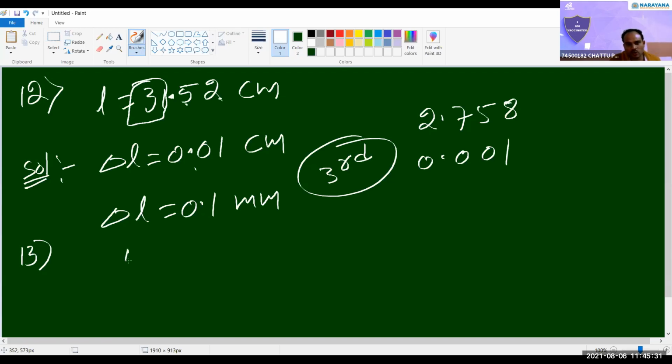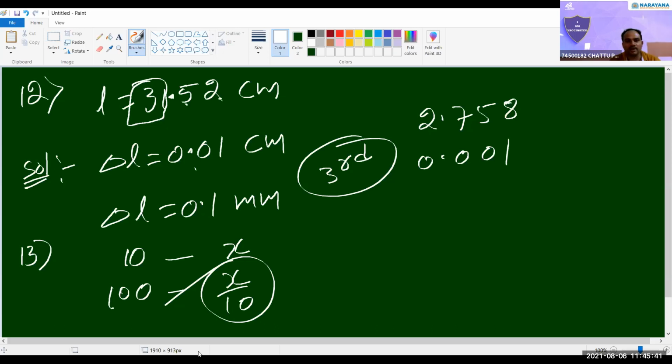If you repeat the experiment 10 times, you get error X. If you repeat the same experiment 100 times, the error will decrease, obviously. So you can minimize the error by a factor of 10, that is X by 10.